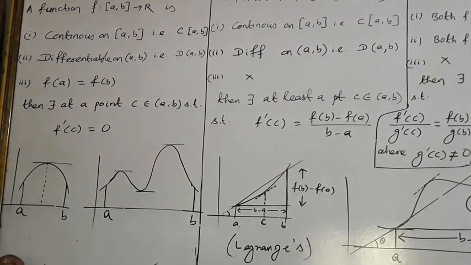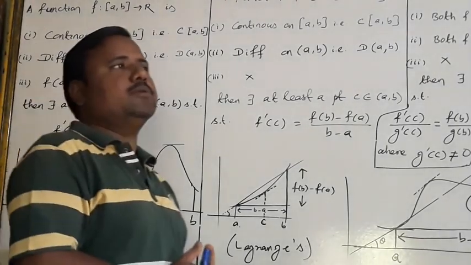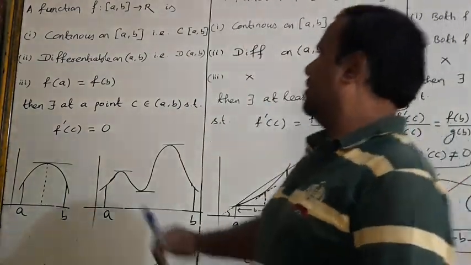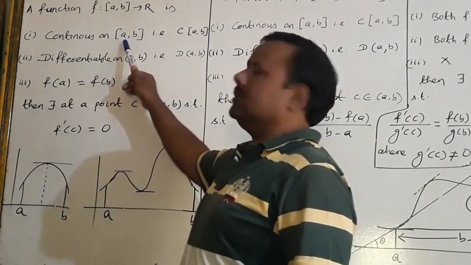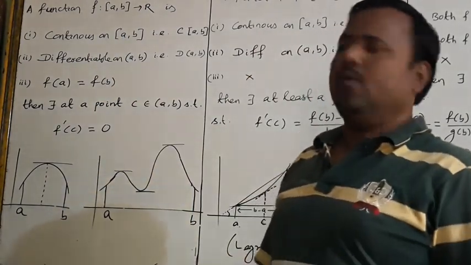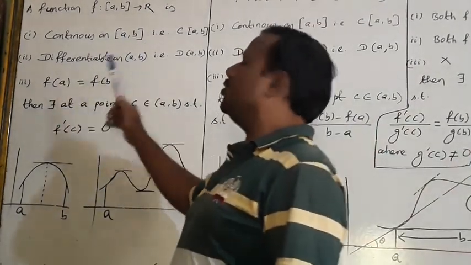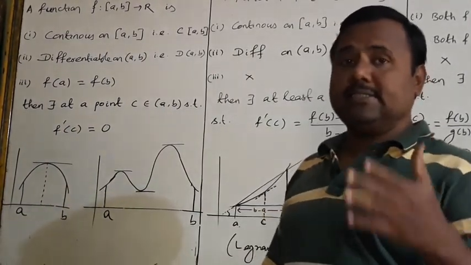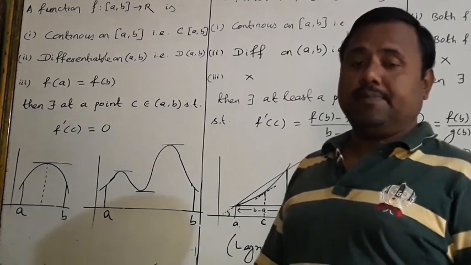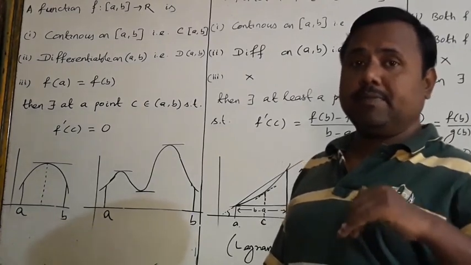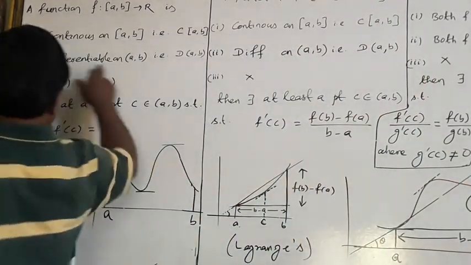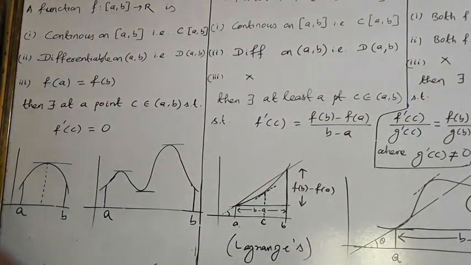Next part, that is very important. Many times in interviews, the experts also ask this question: continuous on the closed interval, why not differentiable on the closed interval [a,b]? It is a very important point. When you face this type of question, if you have not learned from your beginning stage, you can't give the answer. Differentiable on (a,b). What does it mean?